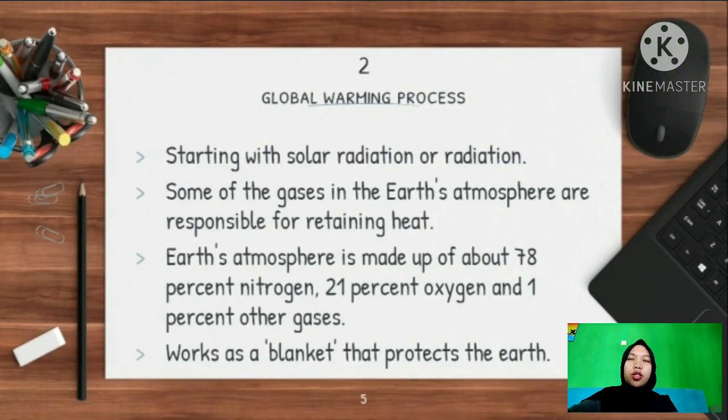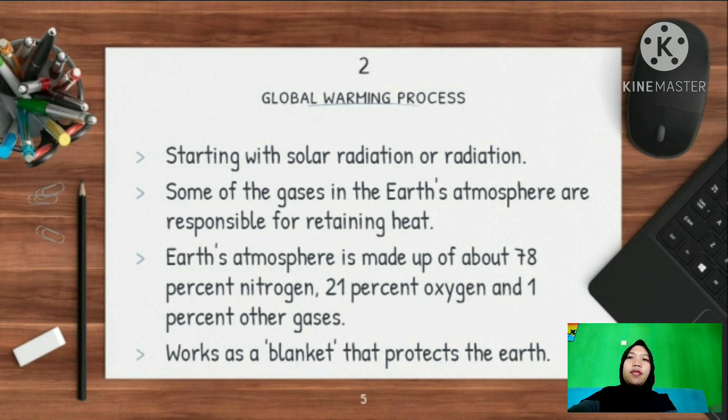The second material is global warming process. The process of global warming begins with solar radiation. There are several gases in the Earth's atmosphere that are in charge of holding this heat. The Earth's atmosphere is made up of about 78% nitrogen, 21% oxygen, and 1% other gases. Some of these gases are referred to as greenhouse gases, which include water vapor, carbon dioxide, ozone, methane, and nitrous oxide. These gases work as a blanket that protects the Earth.